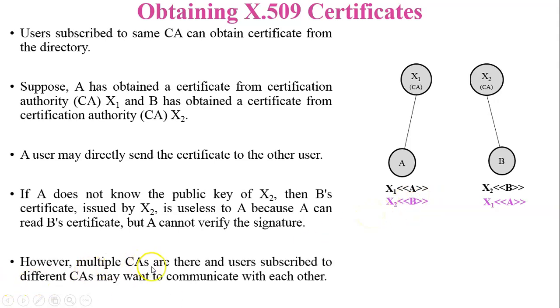However, multiple certification authorities exist, and users subscribed to different certification authorities may want to communicate with each other. It means A wants to communicate with B or B wants to communicate with A. So A must communicate with X1 and X2, because B's certificate is generated by X2. A must know the public key of X2, and the same for B. B must communicate with X2 and X1.